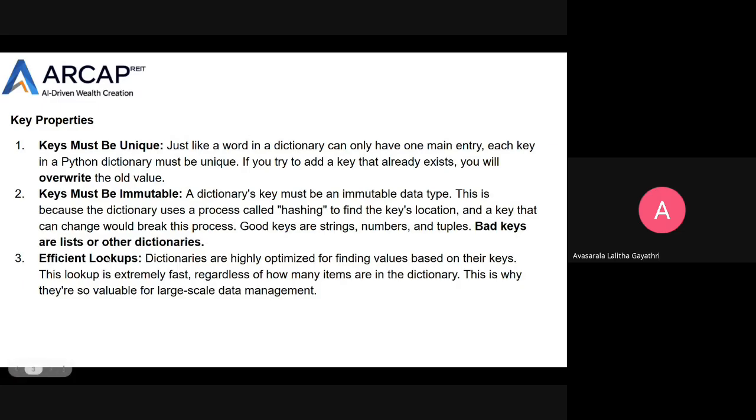And the third key property is efficient lookups. Dictionaries are highly optimized for finding values based on their keys. This is a fast process. This lookup is extremely fast, regardless of how many items are in the dictionary. This is why they are so valuable for large scale data management.